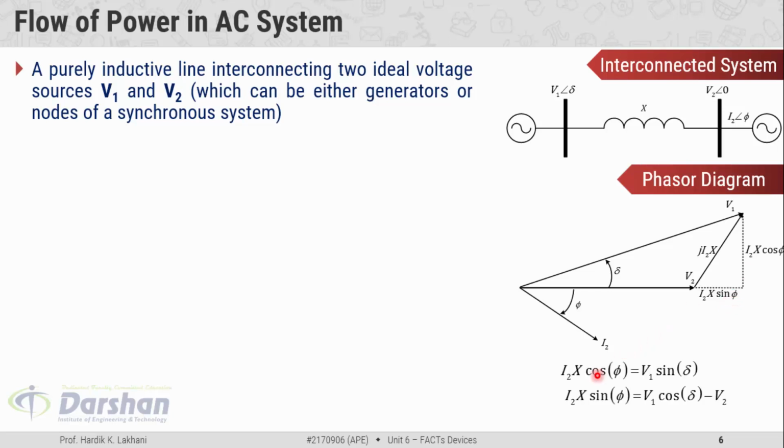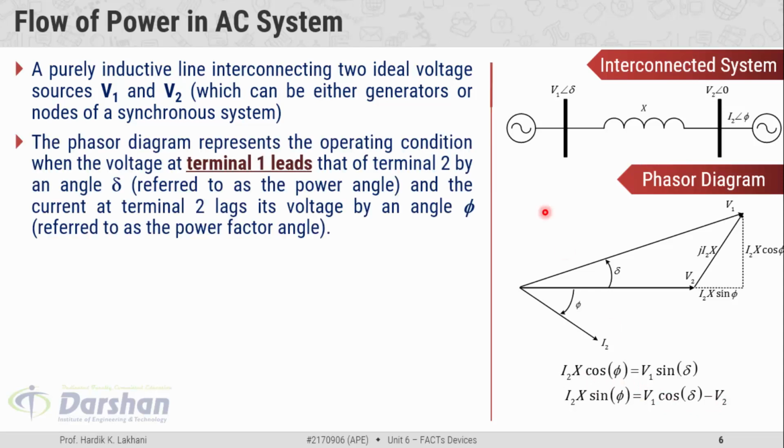So I2X cos phi is nothing but V1 sine of delta, and I2X sin phi is nothing but V1 cos of delta minus V2. By using basic mathematical principles, we can find this relationship.